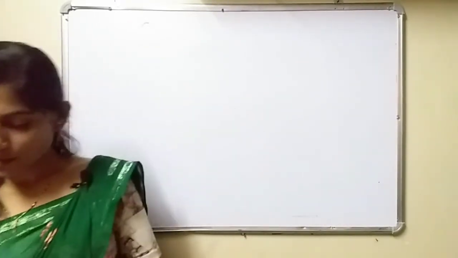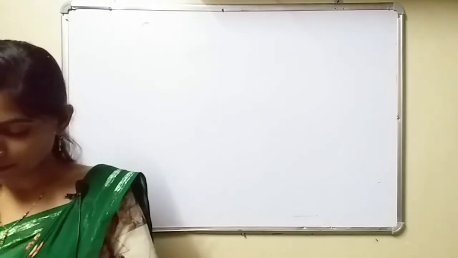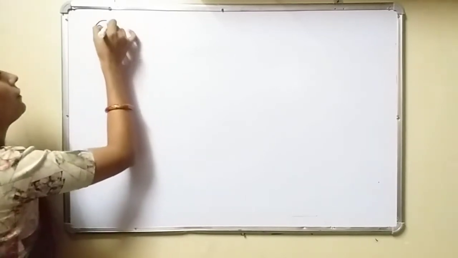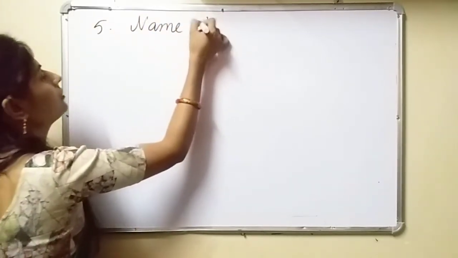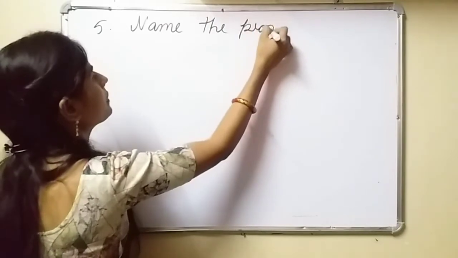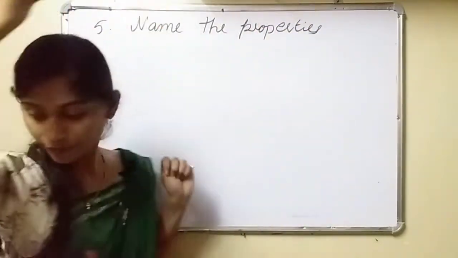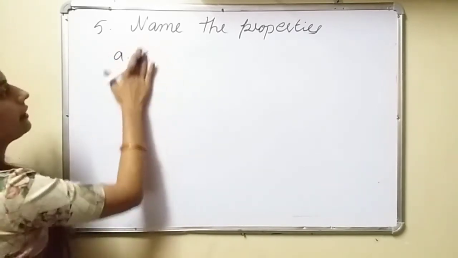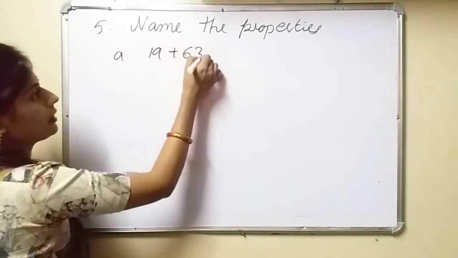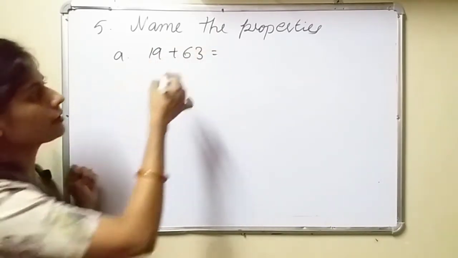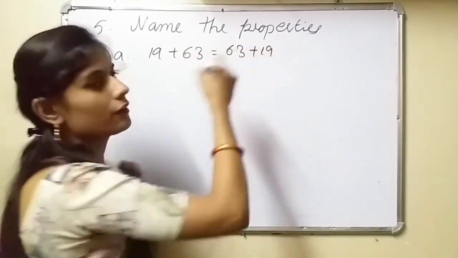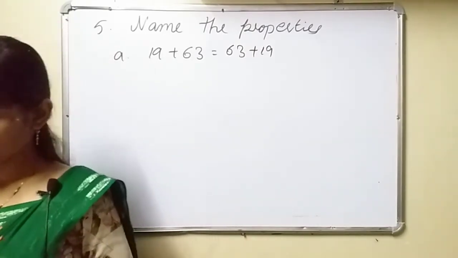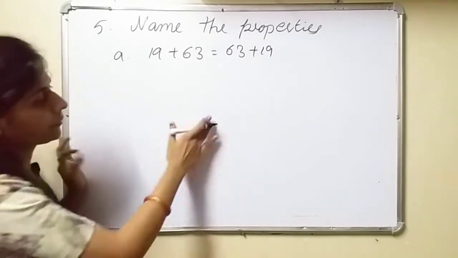Now see question number 5, name the properties. Question number 5. Name the properties. First question is 19 plus 63 is equal to 63 plus 19. Which property is it? That is known as commutative property.